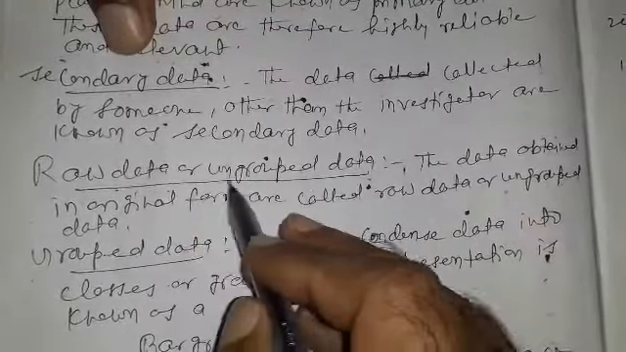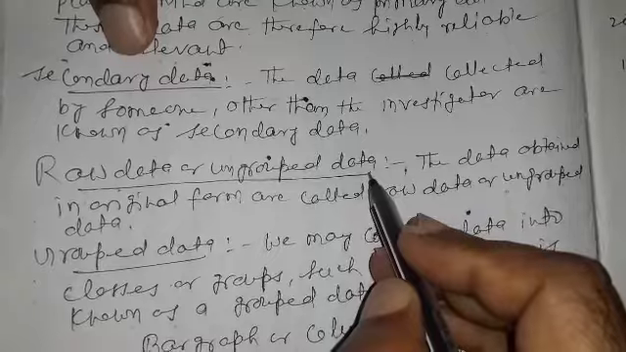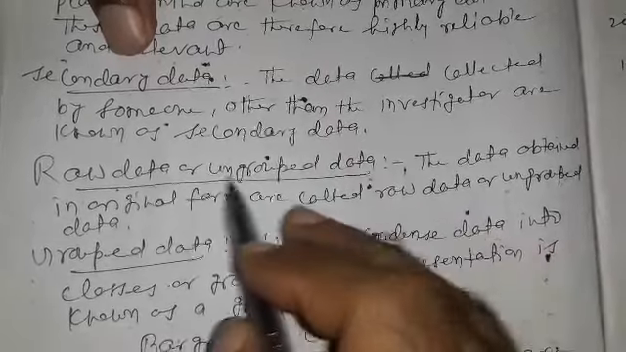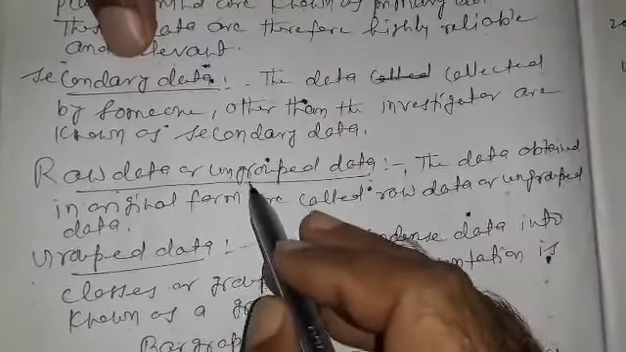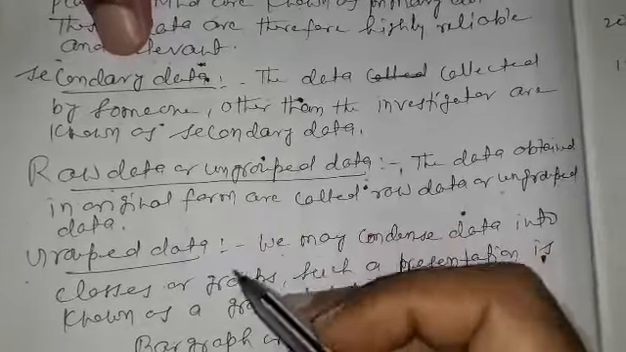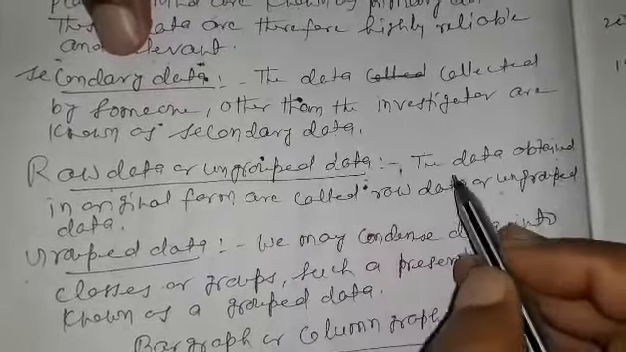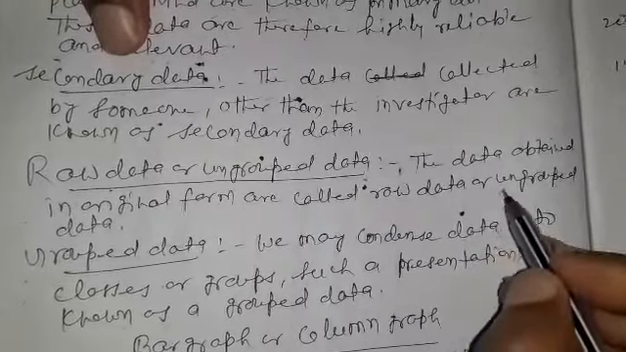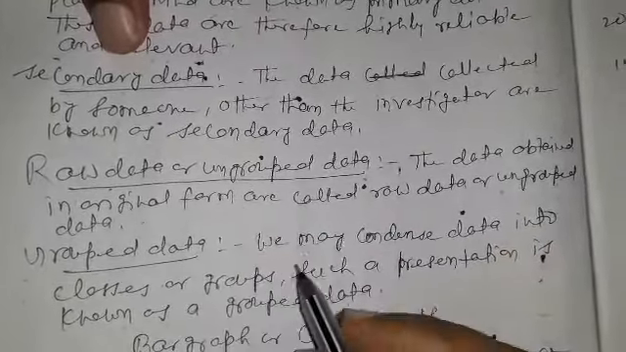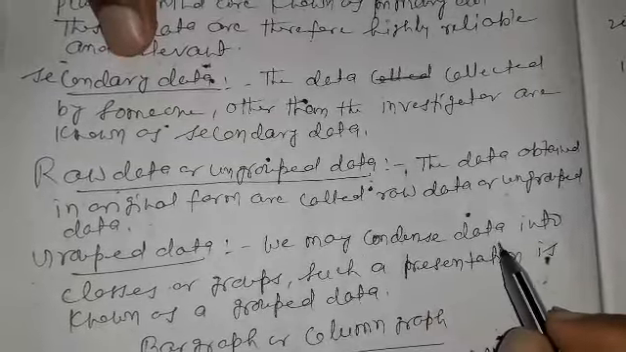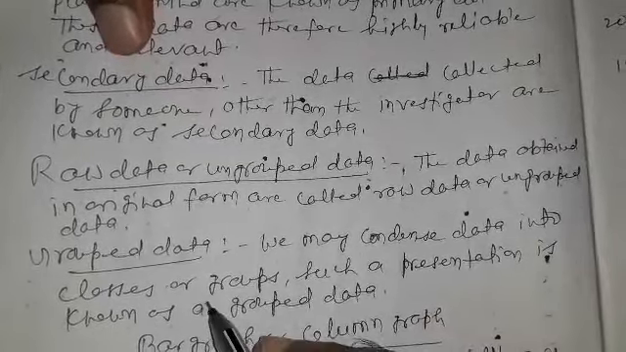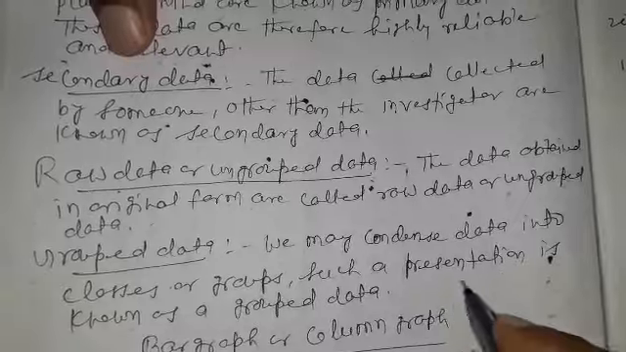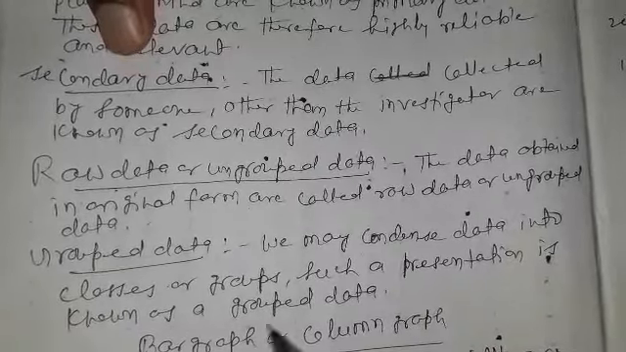Now, raw data or ungrouped data. There are two types of data. One is ungrouped or raw data and the other is grouped data. So ungrouped data: the data obtained in original form are called raw data or ungrouped data. Grouped data: we may condense data into classes or groups. Such a presentation is known as grouped data.